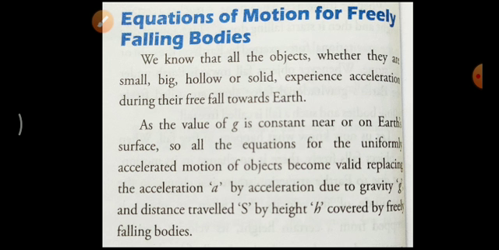As the value of g is constant near or on the surface, all the equations for the uniformly accelerated motion of objects become valid, replacing the acceleration a by the acceleration due to gravity g. Just simply we have to replace the acceleration a with the acceleration due to gravity g. And the distance travelled s is replaced by h, that is covered by the freely falling body. So let us see about that one.